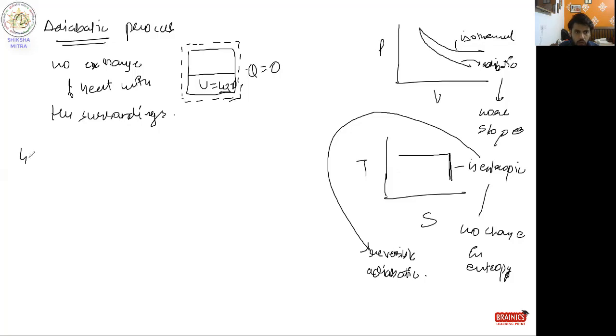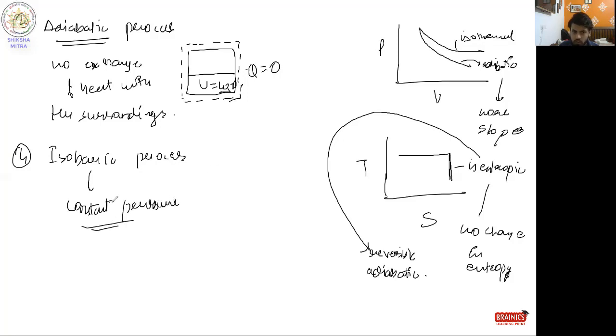Our fourth is the isobaric process. What is an isobaric process? The processes which are conducted at constant pressure are known as isobaric processes. So how will you draw this? If I draw this in a PV diagram, it is simply a line like this, where pressure remains constant.